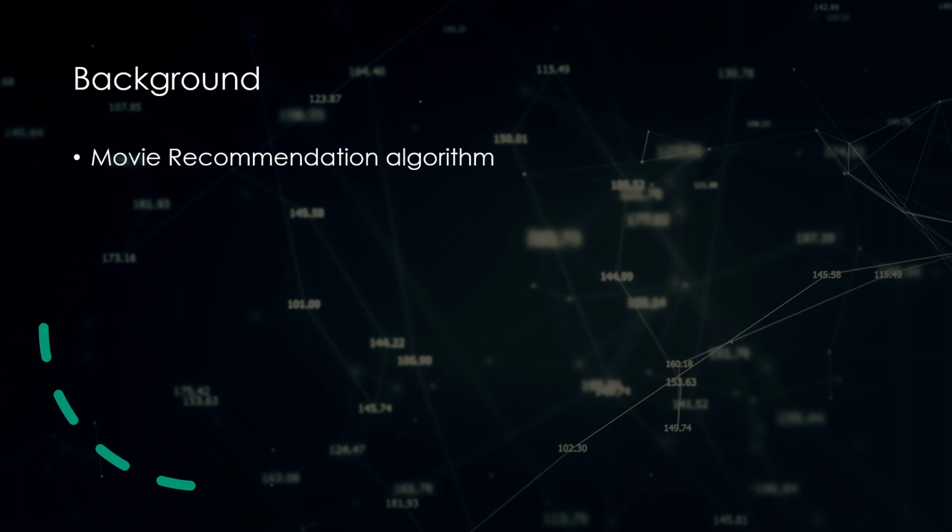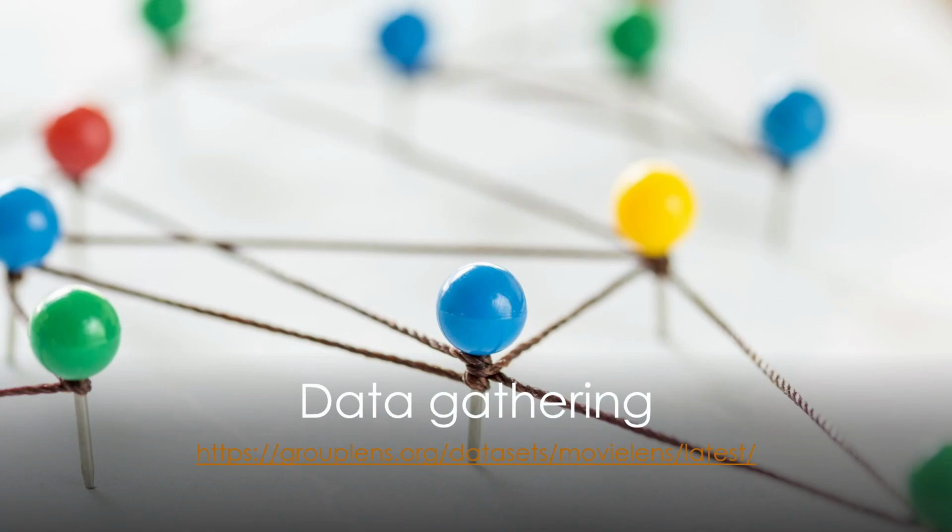And how does it work? It depends on user's past rating. For example, if someone gives high ratings to, let's say, action movies, then we can derive from that he might give high rating to other action movies as well. So that's just a basic example. For the purpose of this assignment, we gathered the data from a website called GroupLens.